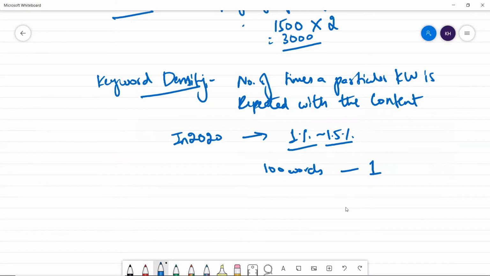If I seriously want to rank for 40 keywords, how many words should I write? Approximately 4000 words. Guys, assuming it's 1%. If it's 1.5%, it still comes down. Maybe 3000 to 3500 words should be good enough to optimize these keywords.